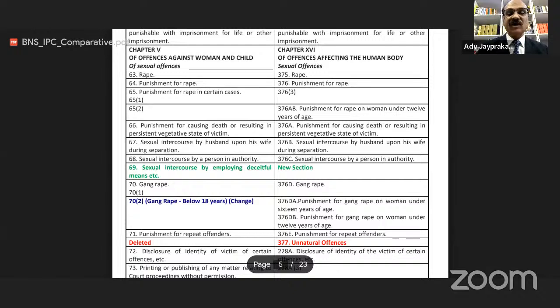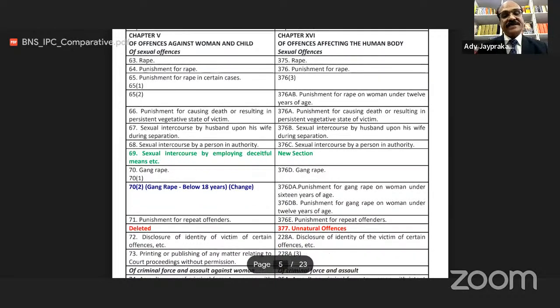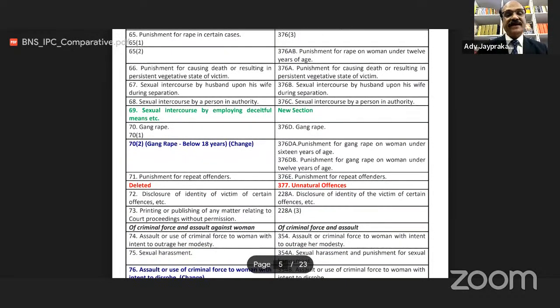Earlier this section was 376D. Section 71 and Section 72, rape below 18 years. Earlier, this was in 376DA, 376DB. Section 71 of BNS, punishment for repeat offenders. Earlier, this section was 376E.